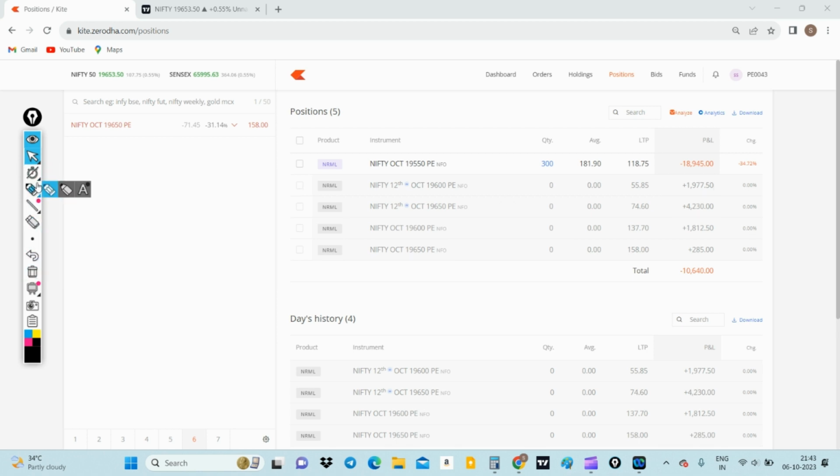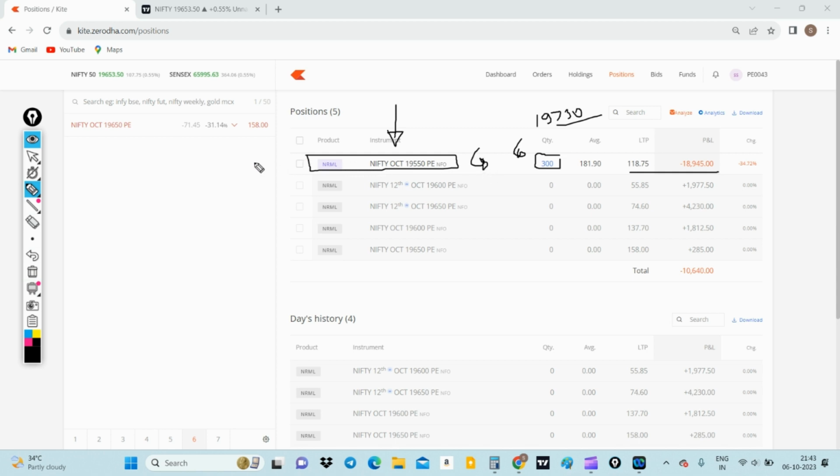However, if you see here, I have some puts I am holding. My view for Nifty is still negative. I'll be closing this position unless and until Nifty gives a closing above 19,730. This is a positional trade I have entered in the monthly expiry. However, if I see Nifty taking resistance around the 19,750 odd levels, I will be adding quantities, not exactly in this strike price, but I will enter in 19,700 or maybe 19,750. I will update you about this trade in another video.